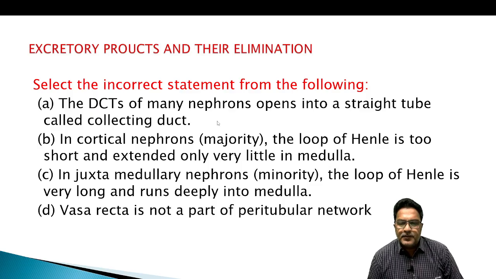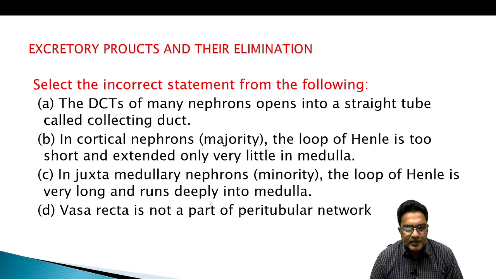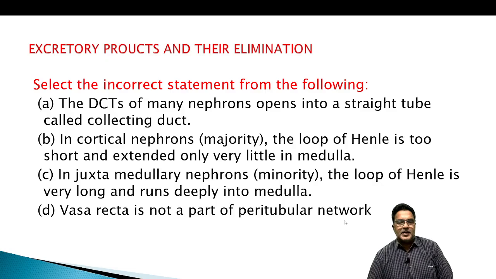The DCT of many nephron opens into a straight tube called collecting duct. In cortical nephron, the loop of Henle is too short and extended only very little in medulla. In juxtamedullary nephrons, the loop of Henle is very long and runs deeply into the medulla. Vasa recta is not a part of peritubular network.